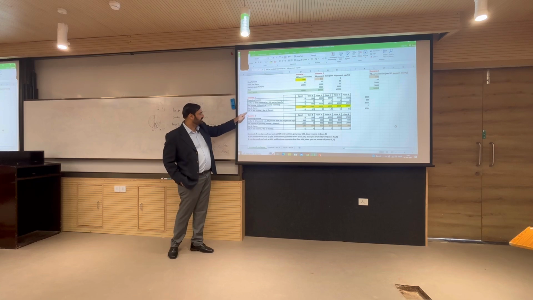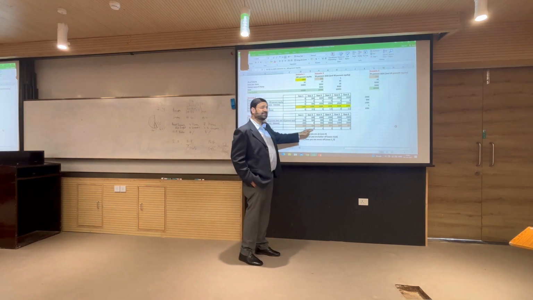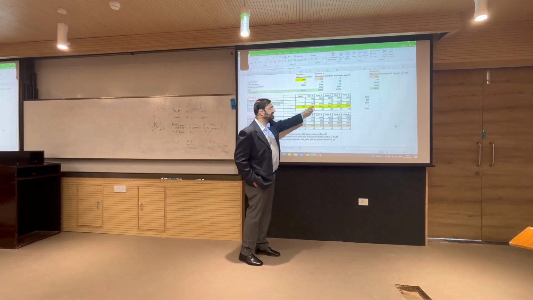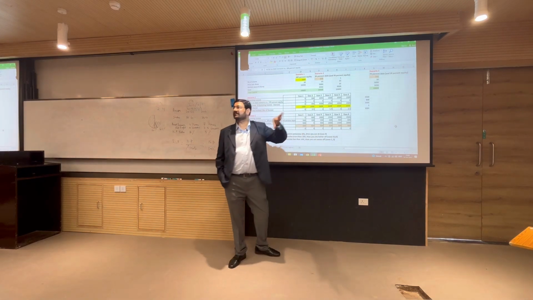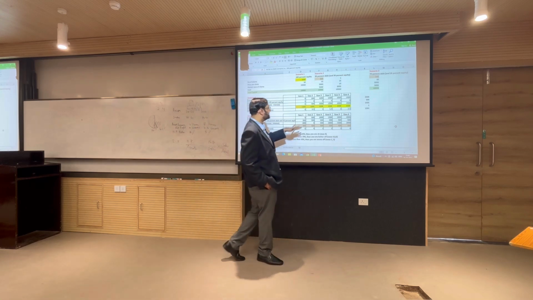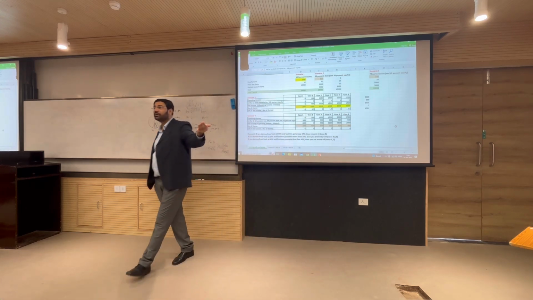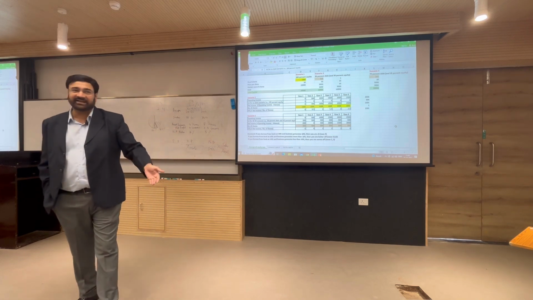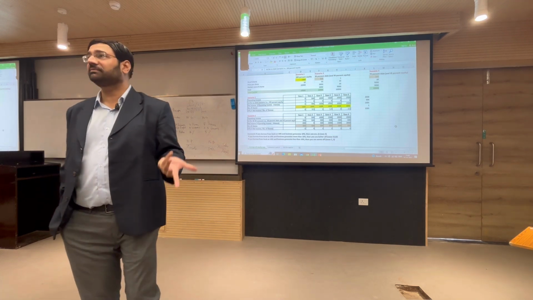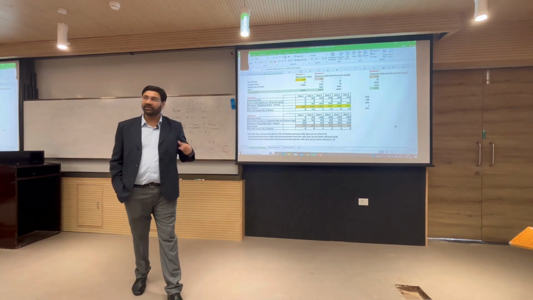In cases 1 and 2, EPS is lower in these two cases compared to this. Case 3 is the break-even case. It does not matter which side you are in. And in cases 4, 5 and 6, you are better off in scenario 2. Why? Because you are borrowing from Ekta at 10% and you are earning more than 10%, 15%, 20%, 25%, therefore you are in the profit zone.